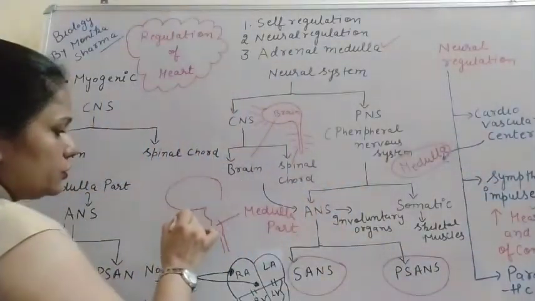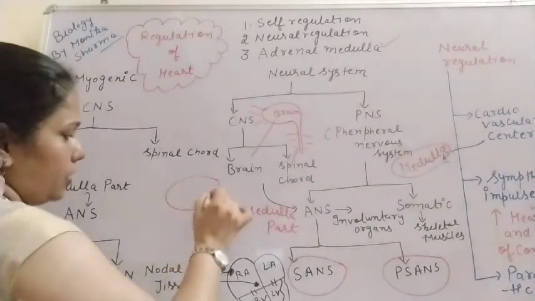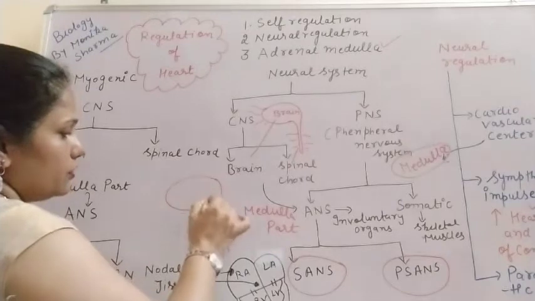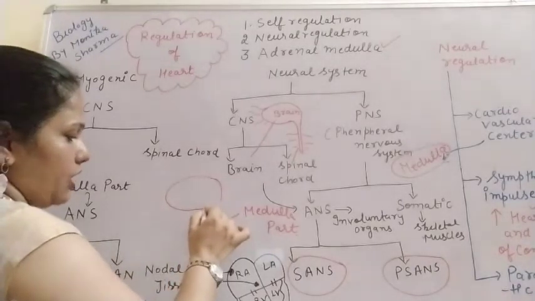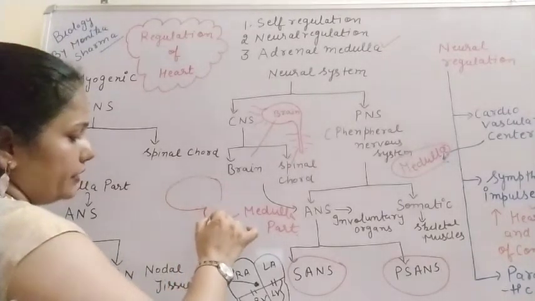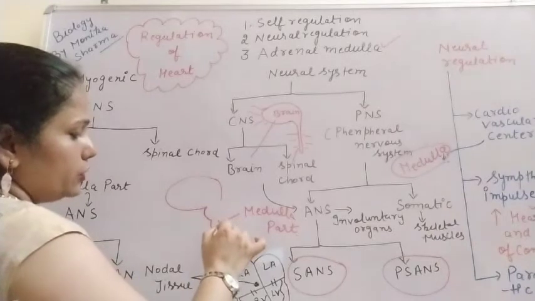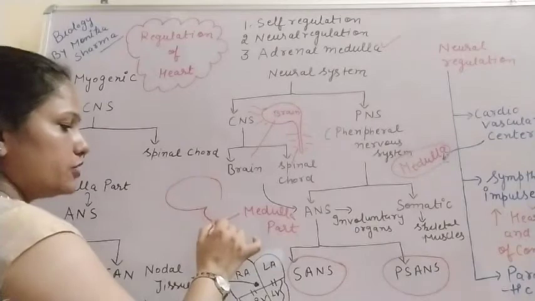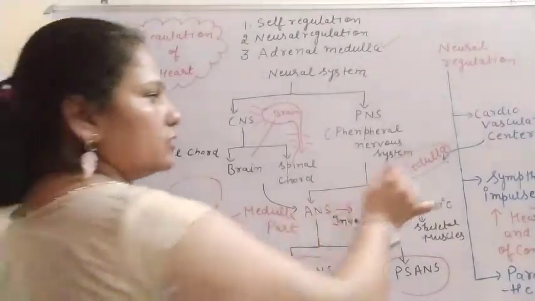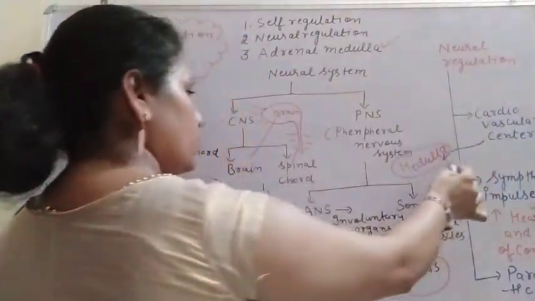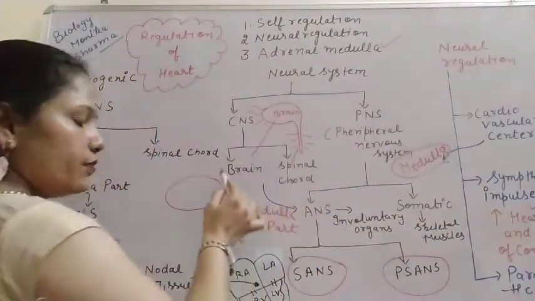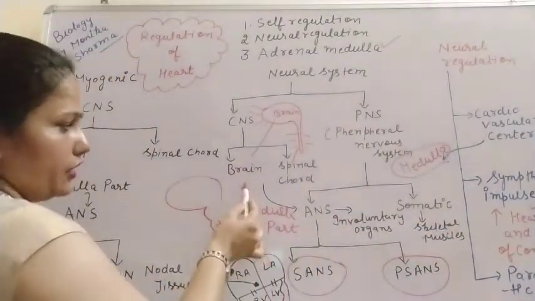So if you draw the diagram of the human brain, this is the forebrain, then in the hindbrain you can see the pons and the medulla part. This medulla shows continuation with the spinal cord. So this medulla is actually the cardiac center. It regulates the activity of the heart. So how this medulla works, let us understand.